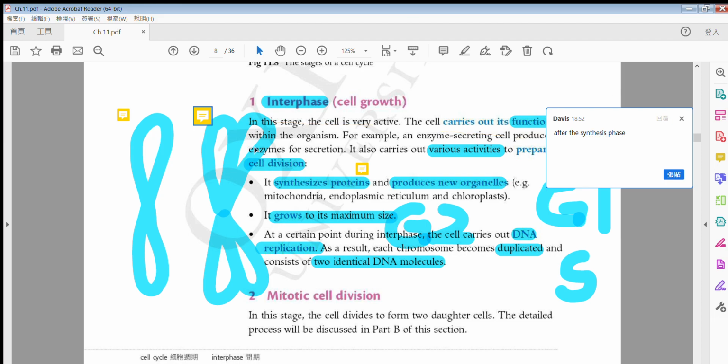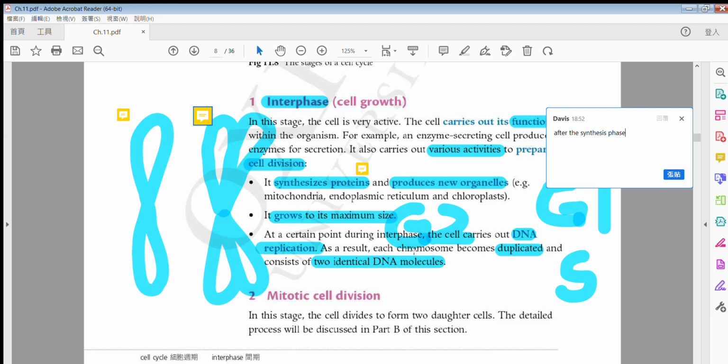Just to make sure you know this, this means DNA is replicated, duplicated. The chromosome has already been duplicated, and now you can see it is two identical sets of DNA molecules.